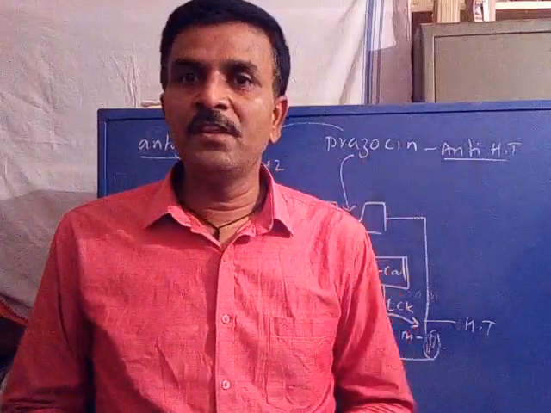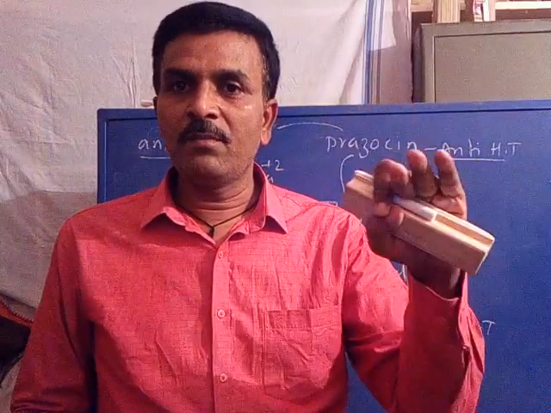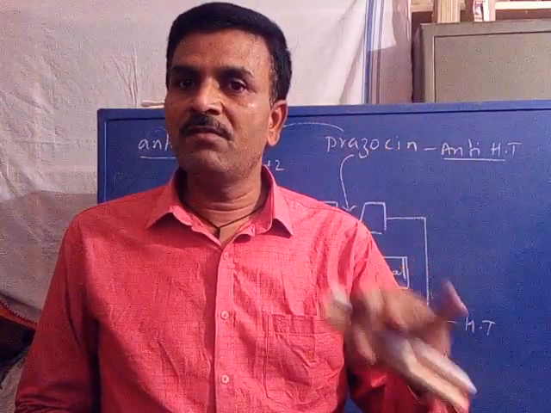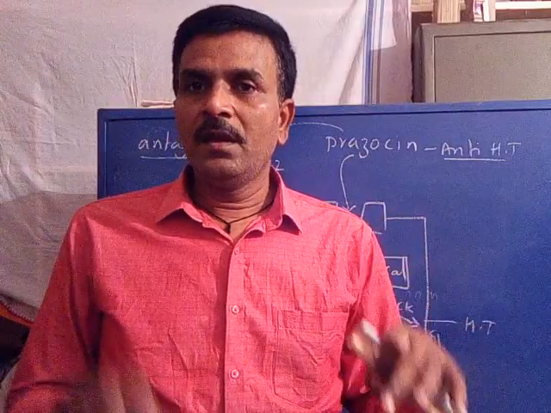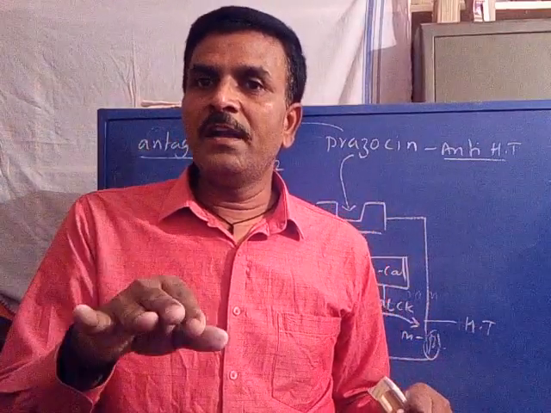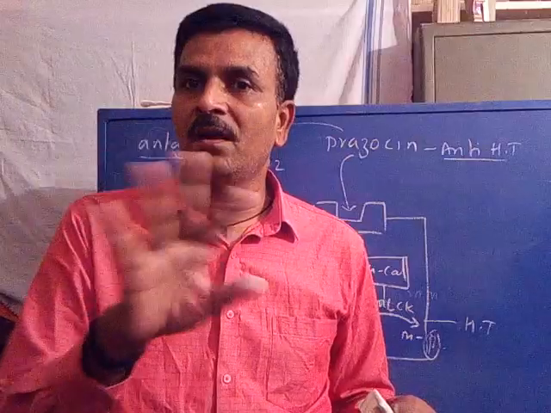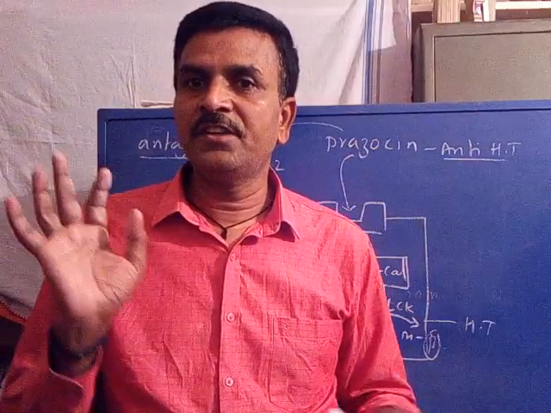What is the difference between these two? Agonist, after binding, shows its effect on cell function to correct it. Antagonist, after binding with the receptor, does not show any effect on cell functions.